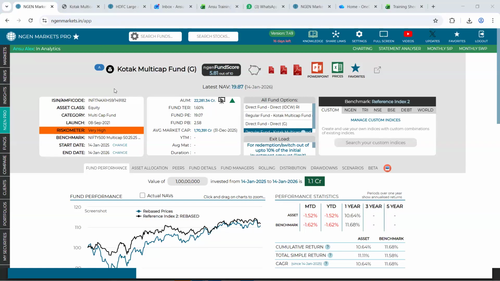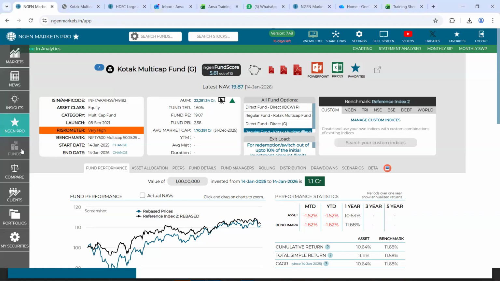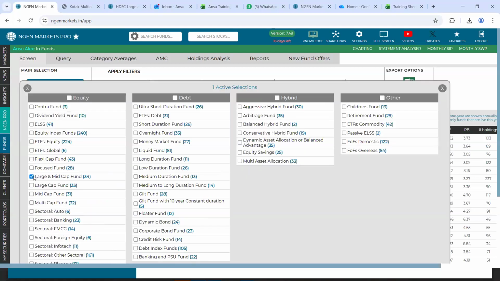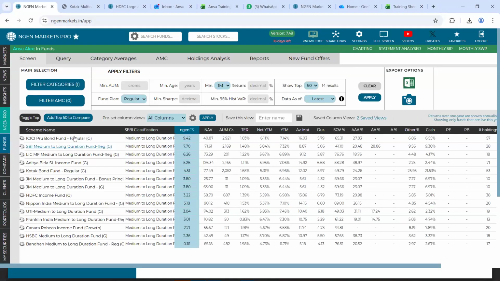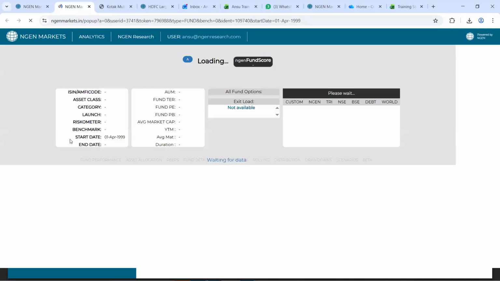All right, so there's another question in the chat box. How can you view the credit rating for debt MFs? For the same, you can anytime load a debt fund onto your end. Let's say currently I'll just take a medium to long duration fund, and I'll load it in a single fund analysis page.